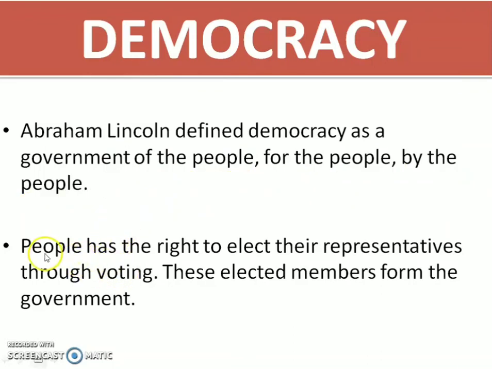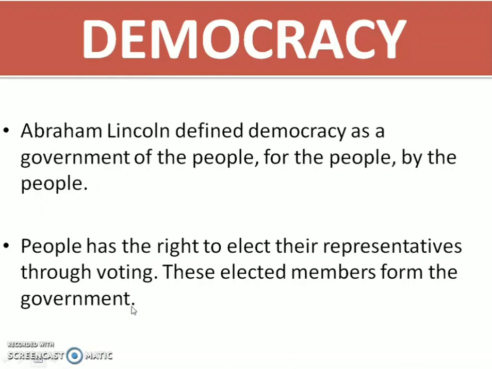So people have the right to elect their representatives through voting. These elected members form the government, right? And the biggest advantage of this system is that the government has to explain its activities and decisions to the people. And if the people are not satisfied with the functioning of the government, they may not vote for their representative in the next election.